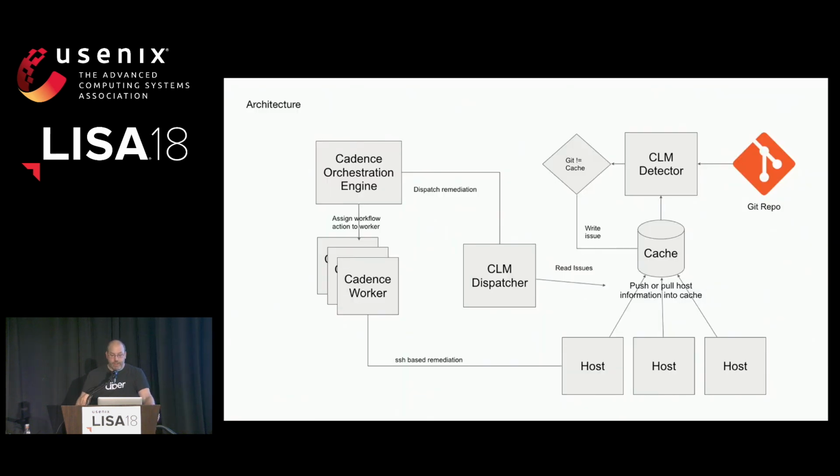So now that we're designed for failure, the question is not how to upgrade a host, it's how a failed host gets the right information when it comes back up. We solve this by changing CLM to use goal state to handle convergence. So we store our goal state in a Git repo, we store some actual state in a cache, and we use CLM to detect the differences between the goal state and the actual state. We dispatch this work to Cadence, which is our orchestration engine that's open source from Uber. And these workers get that information and send the remediations off to hosts.